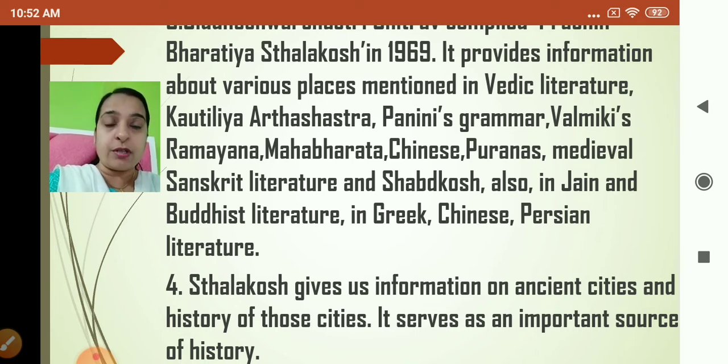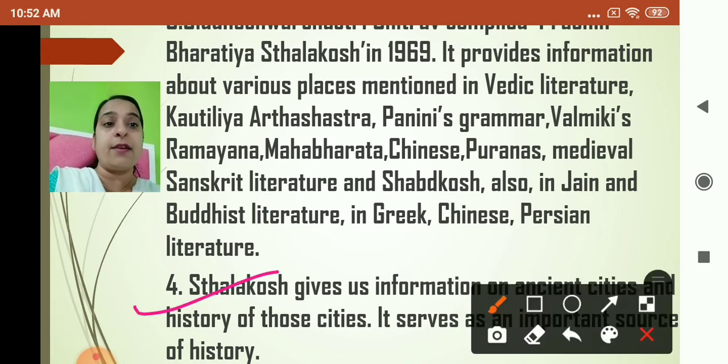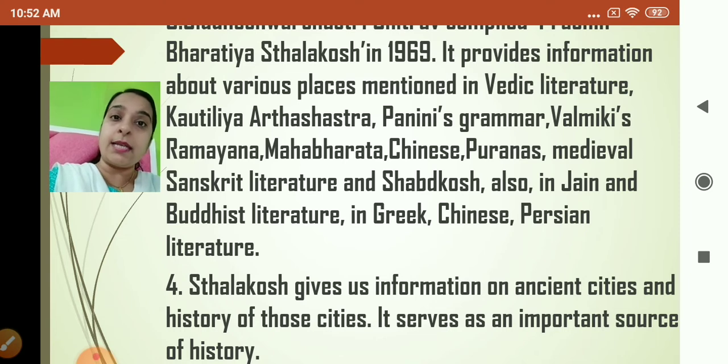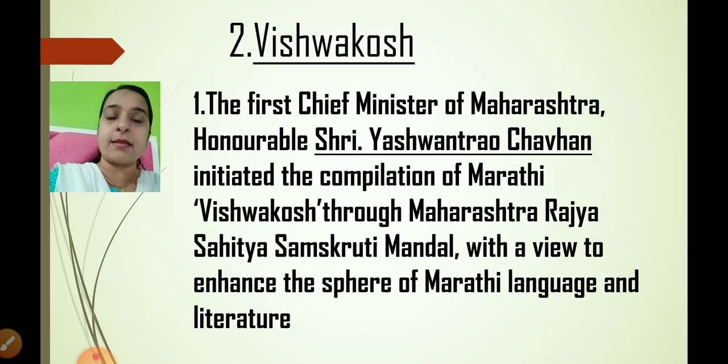Sthalakosh gives information on ancient cities and the history of those cities. It serves as a very important source of history. So children, in Sthalakosh there are 4 points, but you can write any 2 points, and it will fetch you 2 marks. So you understood how to write short notes. Each short note carries 2 marks, and at least 2 points are expected.